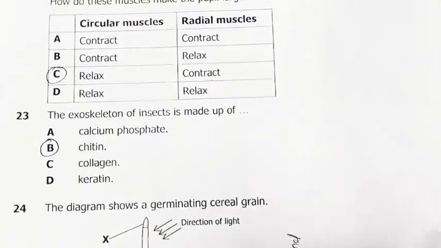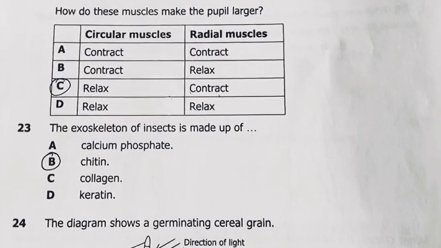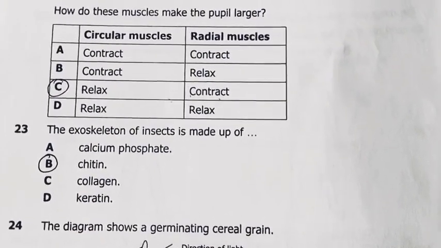Number 23, the exoskeleton of an insect is made up of chitin. Okay, chitin.